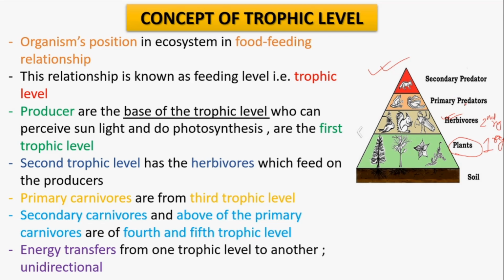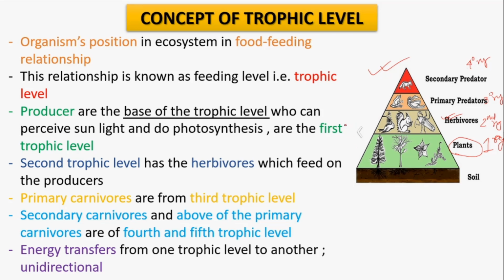Next are the primary predators or primary carnivores. They are upon the herbivores, so they are known as the tertiary trophic level or third trophic level, and the highest is known as the quaternary trophic level.